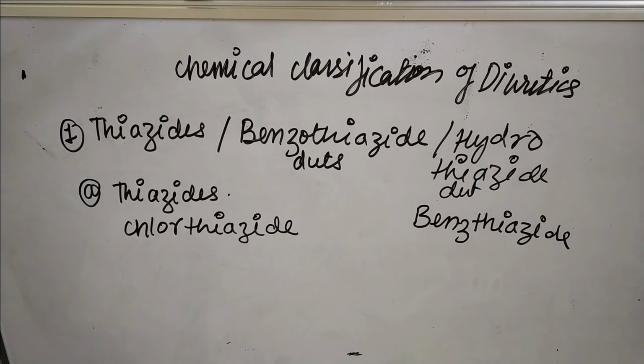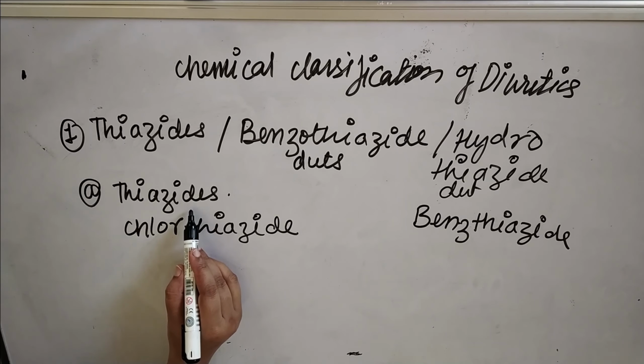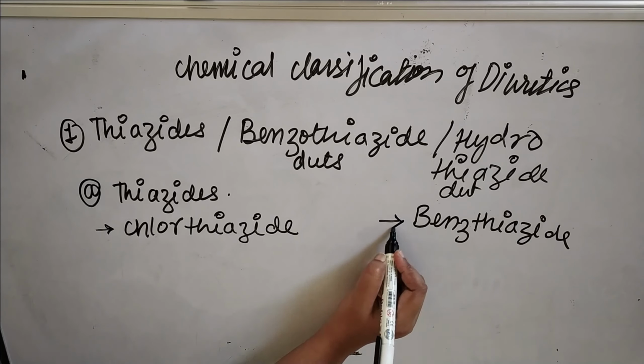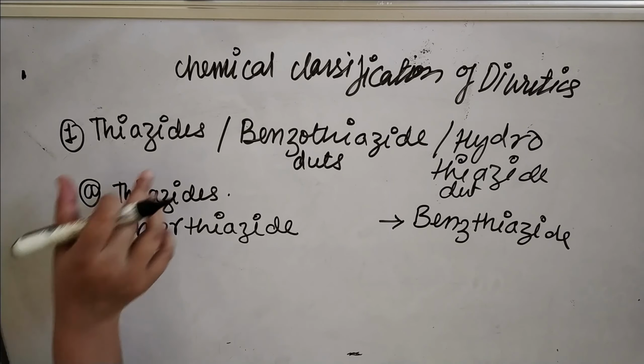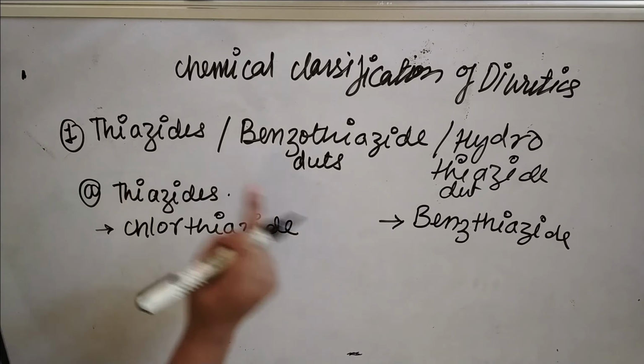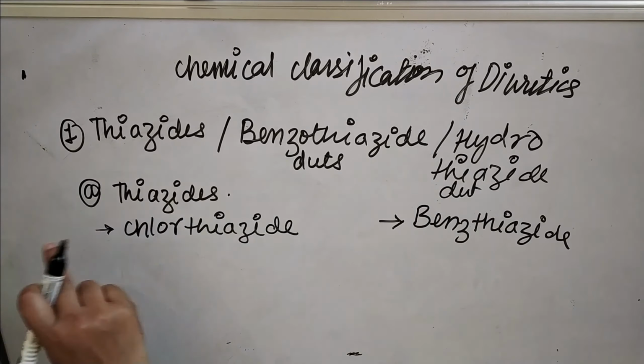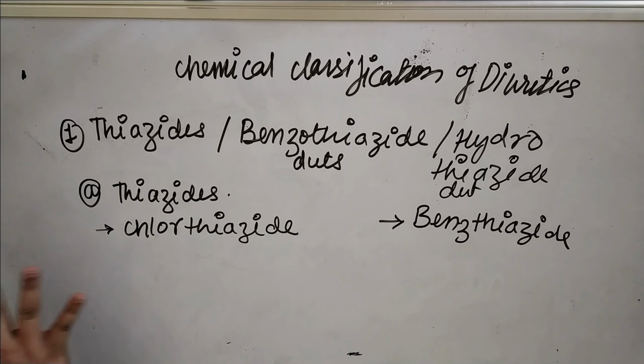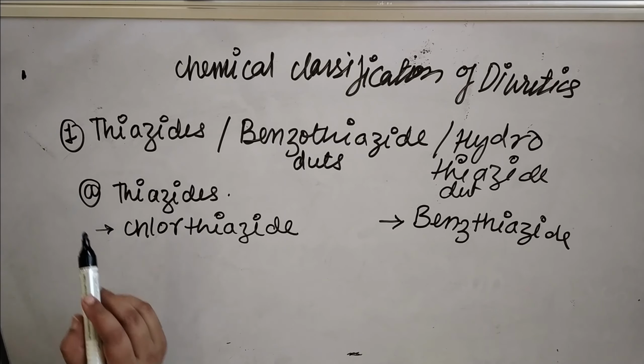The examples of thiazide derivatives are chlorothiazide and benzthiazide. All three types of drugs come under the thiazide category only, meaning the thiazide structure will be common: thiazide, benzthiazide and hydrothiazide.